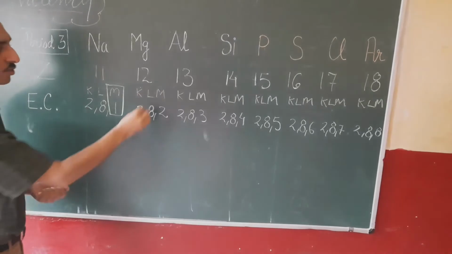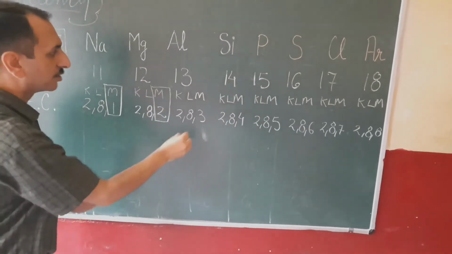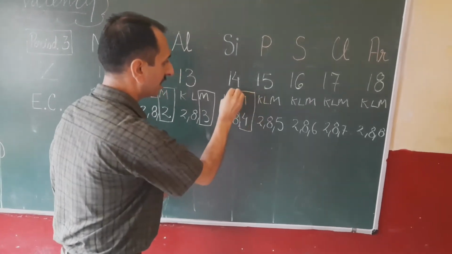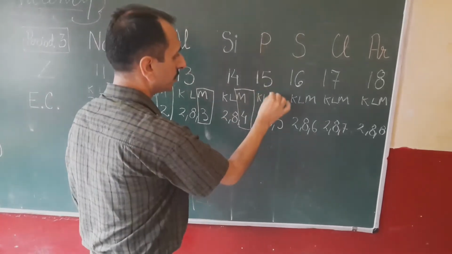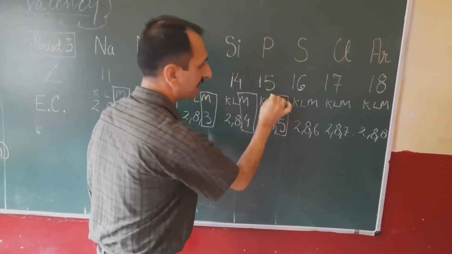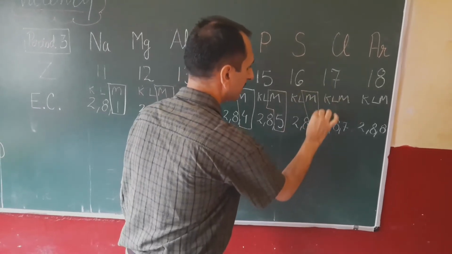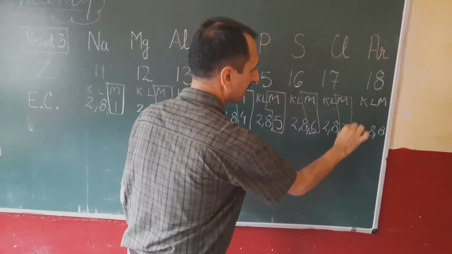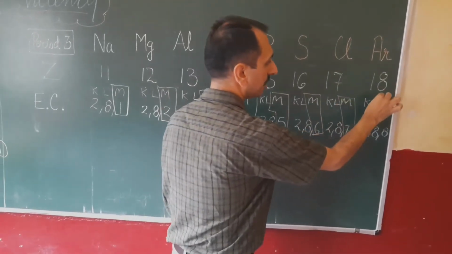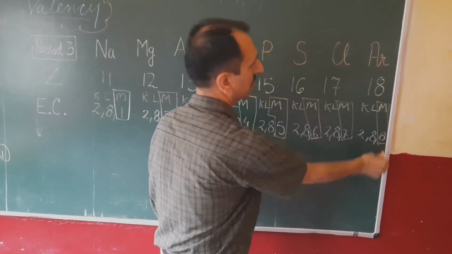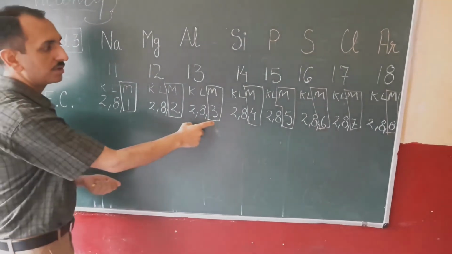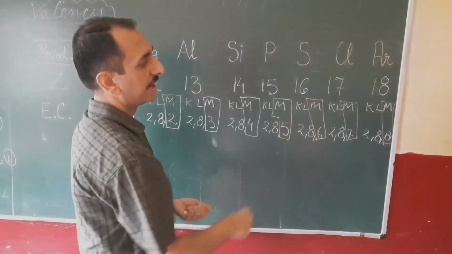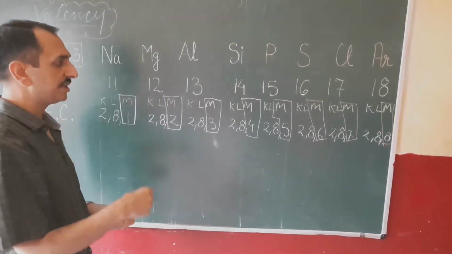Sodium has 1 electron, magnesium 2 electrons, aluminium 3 electrons, silicon 4 electrons, phosphorus 5 electrons, sulfur 6 electrons, chlorine 7 electrons, in case of argon 8 electrons. 1 electron is being added in the M shell each time, and it is fully filled at the end of period number 3. What does it mean?